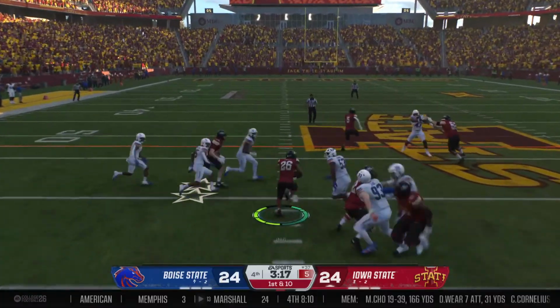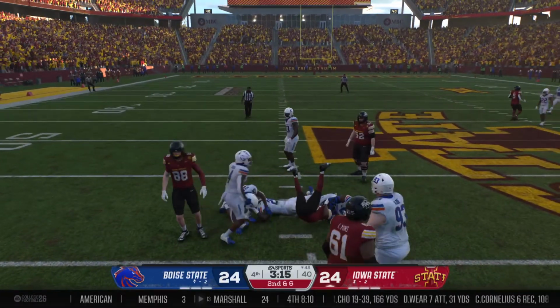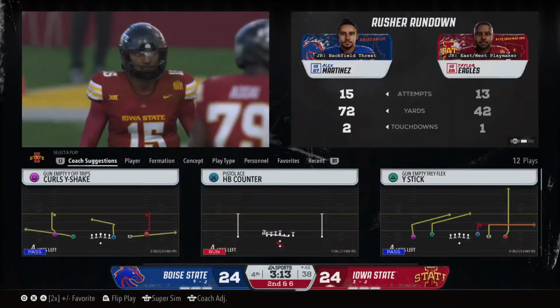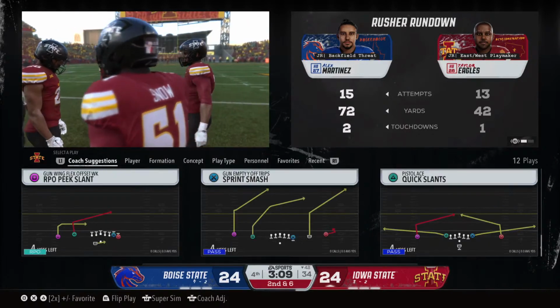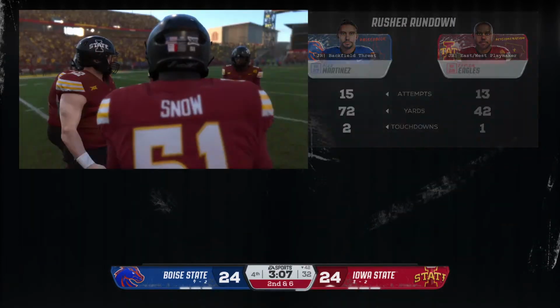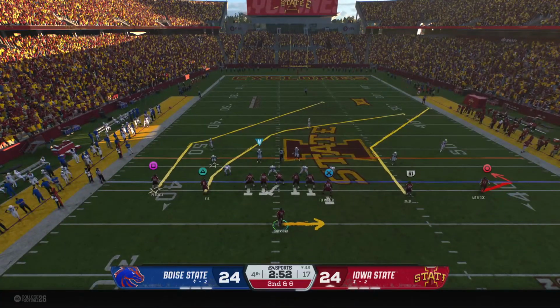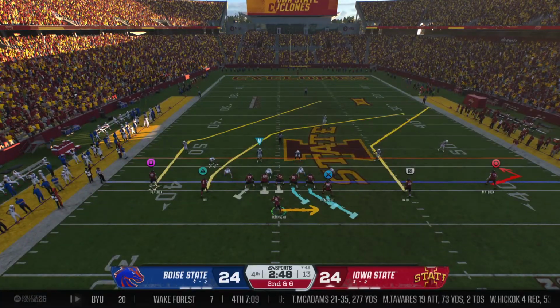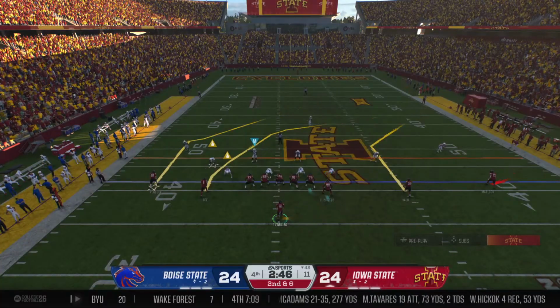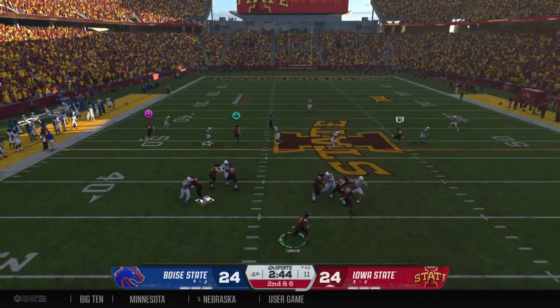Leaves it with the running back. Pretty good effort on that one to work his way up to the 42. You know, as a defense, you kind of want to force the give on the RPO. You want them to run the football, and you can tell maybe the quarterback wishes he pulled this. Small gain, but some information you gathered maybe for the next time you get to run an RPO.